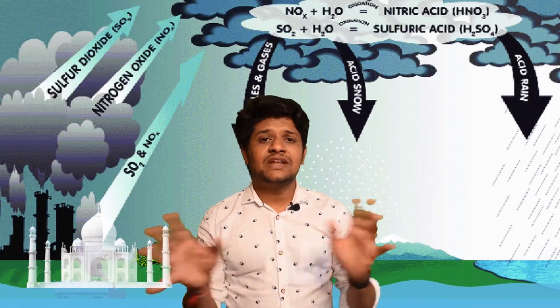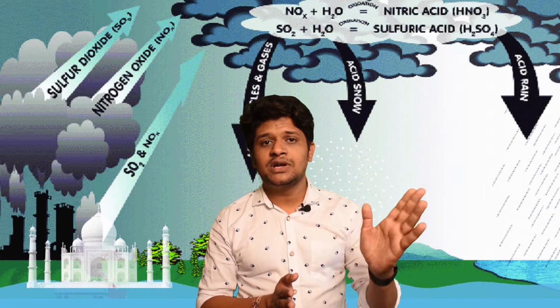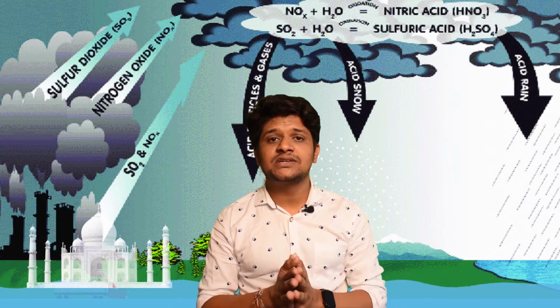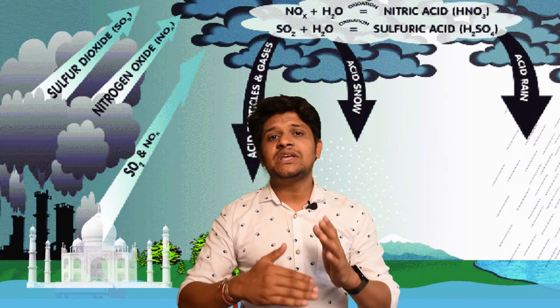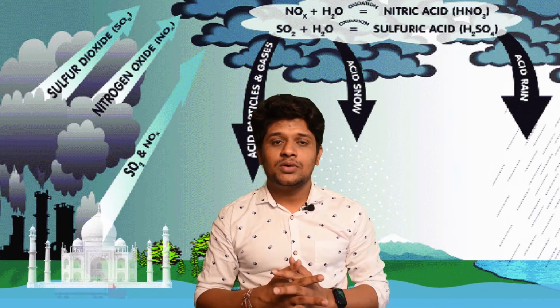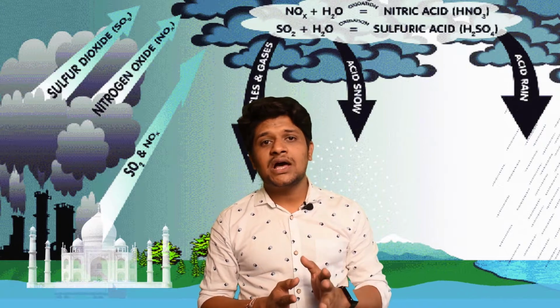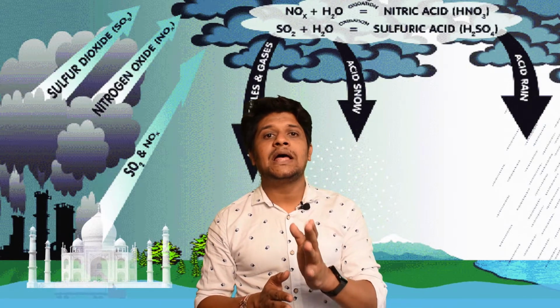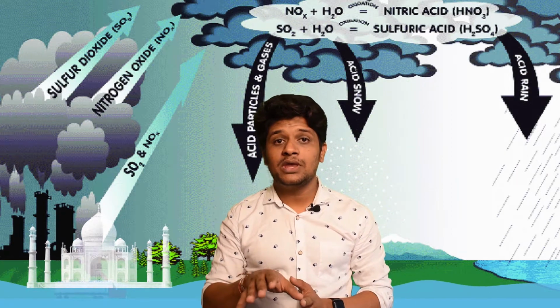We have several factories around us which exhaust carbon dioxide, nitrogen dioxide, sulfur dioxide to air, which eventually get combined with rainwater forming acid rain. Those are basically non-metallic oxides which combine with water forming acids.